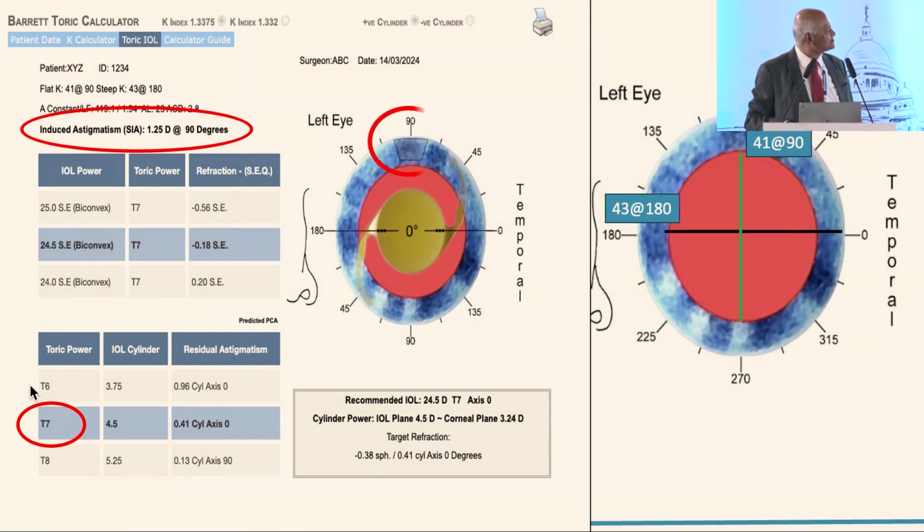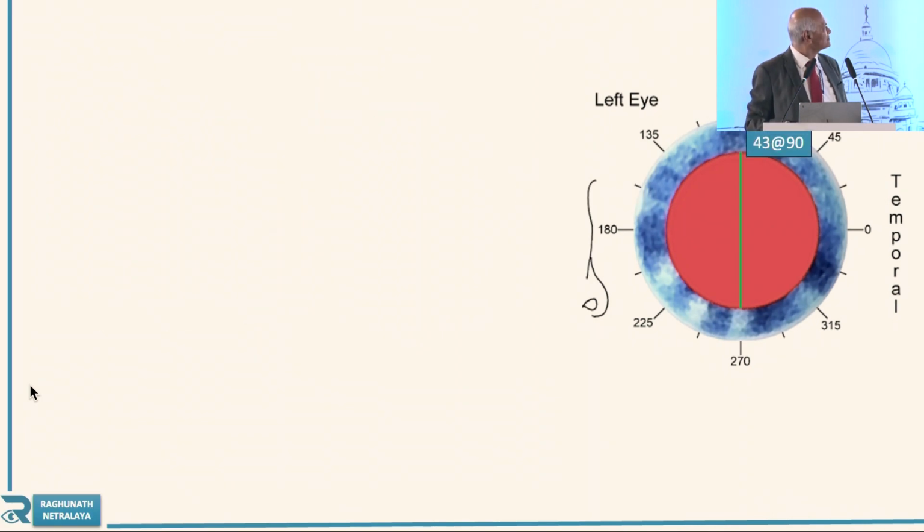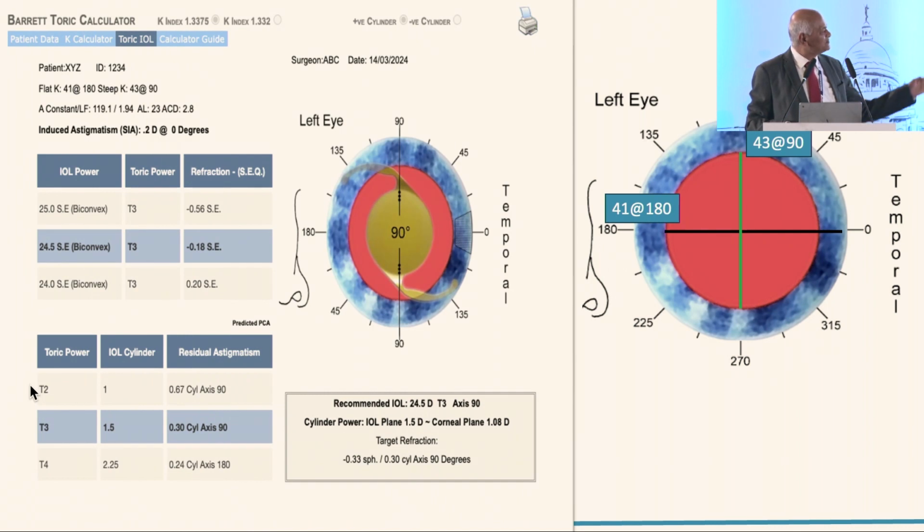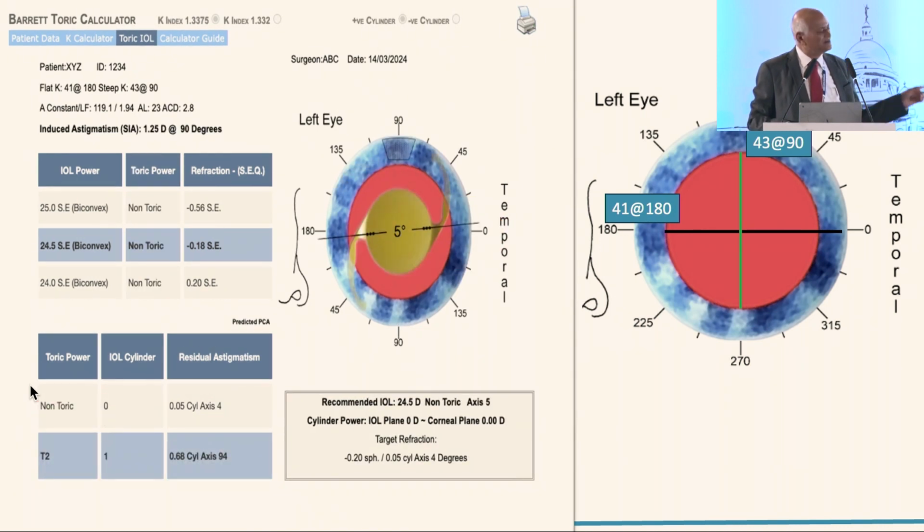The astigmatism is reduced by 1.3 diopter, and you can see this in both places. It is possible, but for that you must calculate.